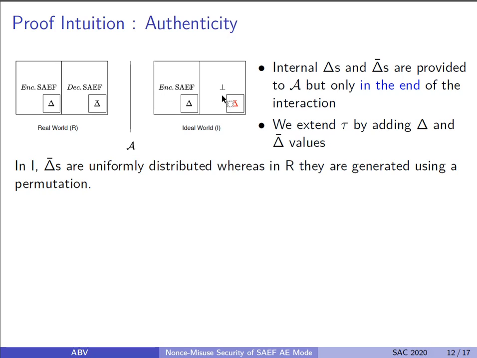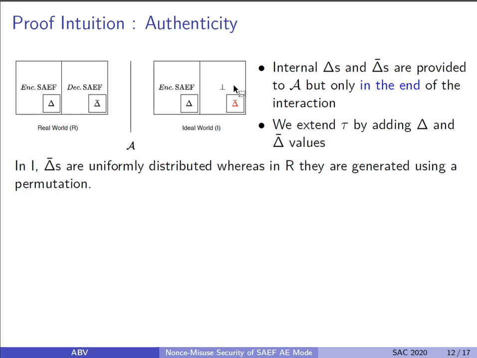However, the decryption oracle is replaced by this function which always returns invalid for all types of decryption queries. Note that in the real world also the decryption oracle can return invalid as an output if the fed ciphertext does not verify its tag. However, in the ideal world it will always return invalid.